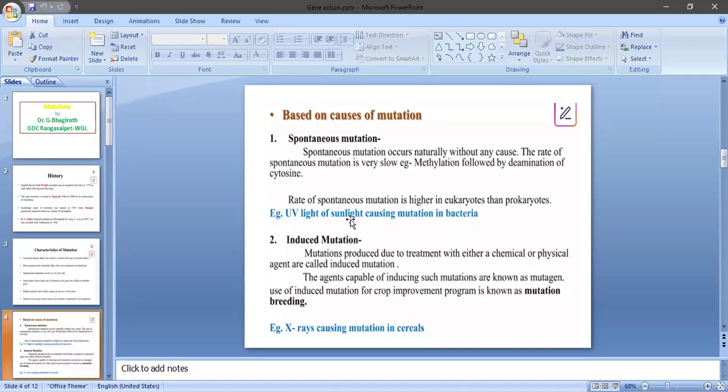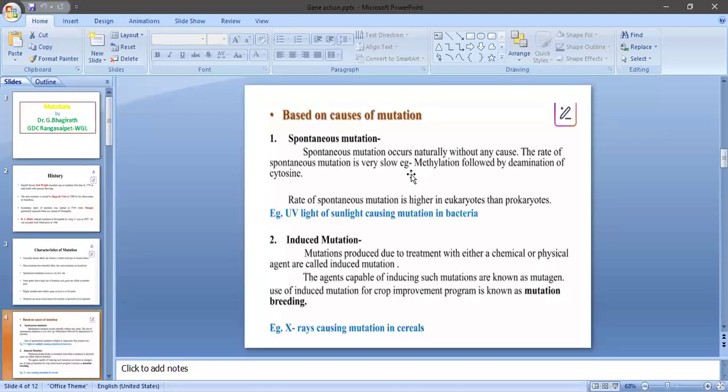So it occurs naturally without any influence of human beings. Such type of mutation is called spontaneous mutation. It has a very low frequency, and it is very difficult to detect spontaneous mutations, particularly in crop plants. Next one is induced mutations.